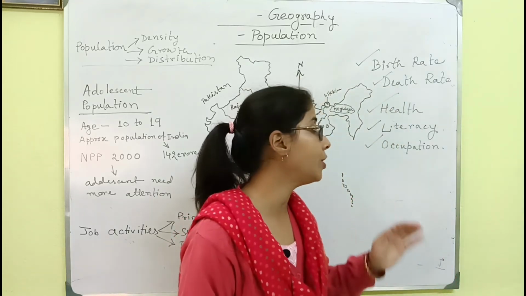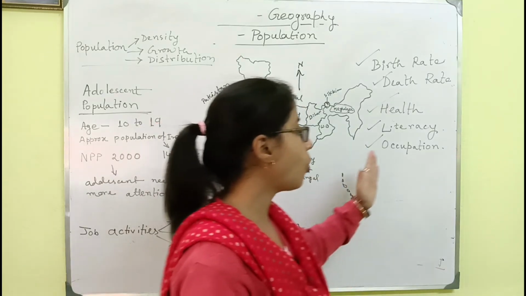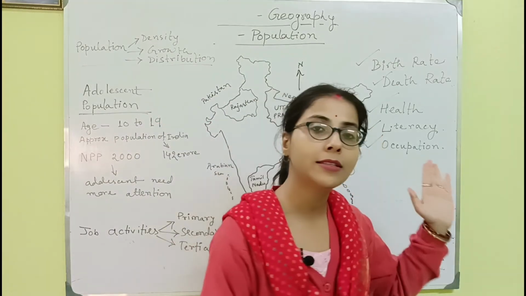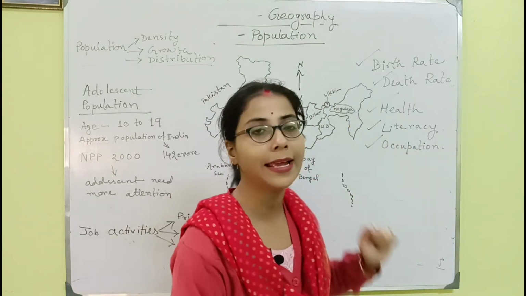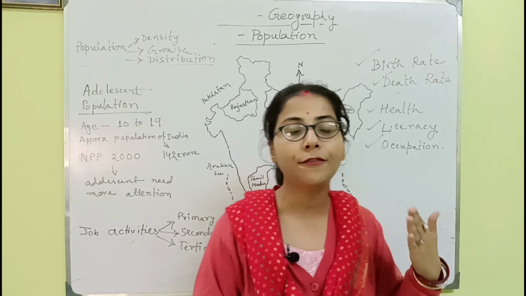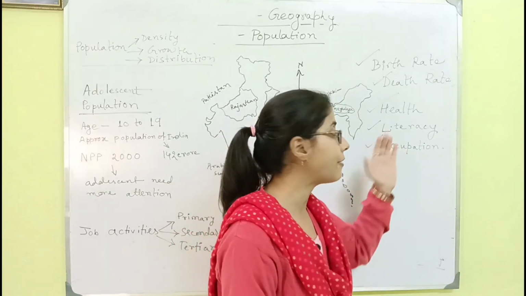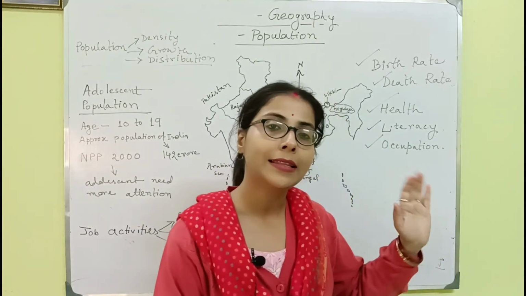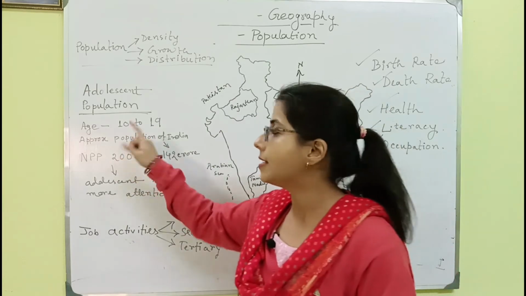In the previous video I told you that occupation is most important. Occupation and literacy are correlated, and they are also related to health, because if the health of a person is not good, and the person never has proper education, then he or she will not get a proper job. The same thing happens with this age group.